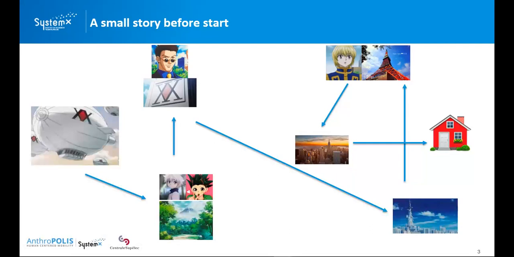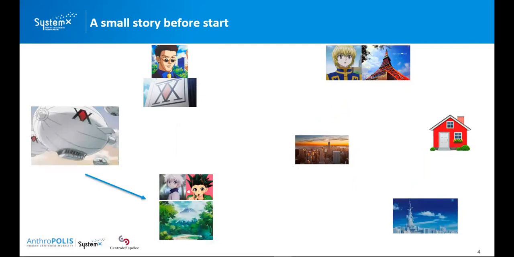How about another plan? Maybe we still first pick up Killua and Gon at Kukuroo Mountain, then Leorio, then Kurapika, then we send Kurapika to New York, then we send Leorio to his home, and finally we drop off Killua and Gon. But this plan would violate the time window, because Killua and Gon have a relatively early time window for being dropped off, but they are the last ones to be dropped off. So this could not be a feasible plan for those 2 boys.